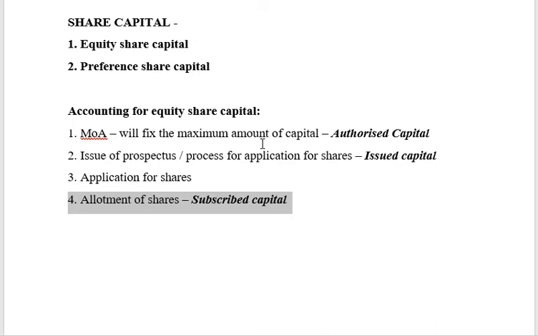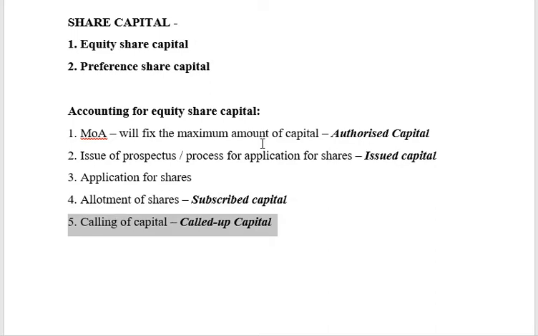The amount that the company asks for, or actually raises by asking, is called called up capital, because the company calls for this capital contribution. So what differentiates subscribed and called up? Subscribed capital will be at your face value, the full amount of the shares. But I may not have called for the entire amount of the shares.